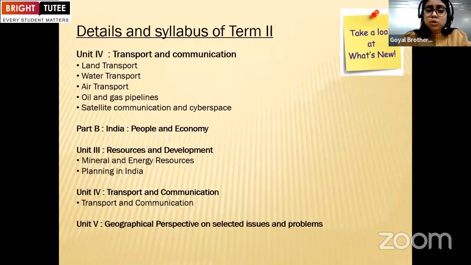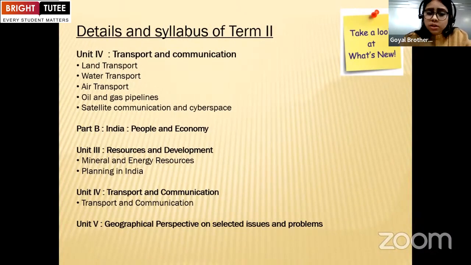Now let's discuss part B, which has been reduced by the CBSE. In part B, we have India: People and Economy. In unit 3, we have resources and development, and in this section we have the chapters on mineral and energy resources and planning in India. In unit 4, we have transport and communication.